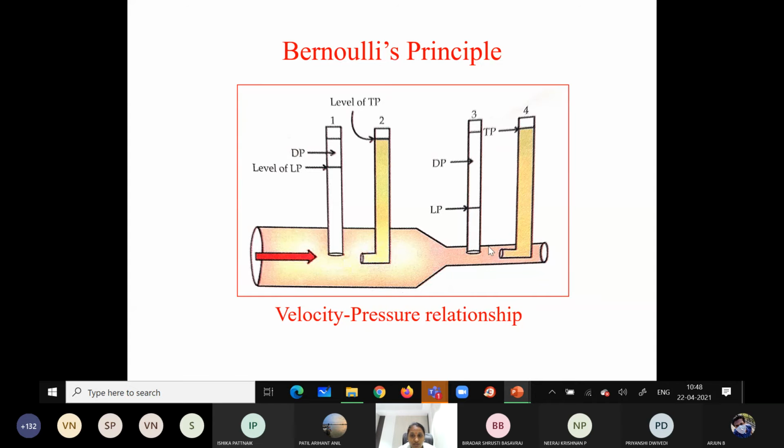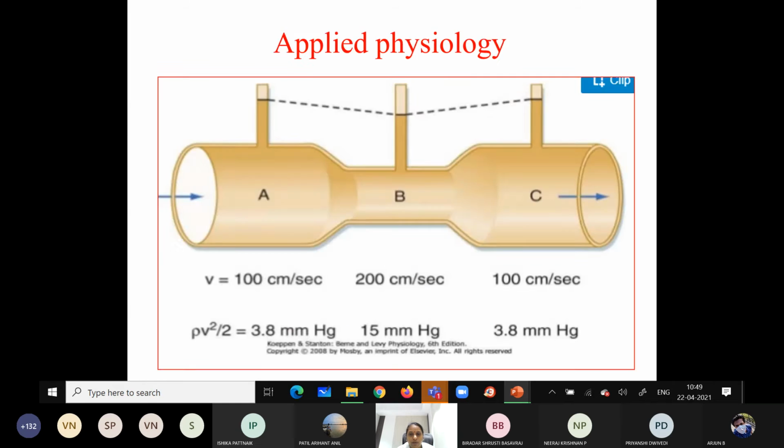Whenever the vessel constricts, the cross-sectional area becomes less. Because of that, kinetic energy will be more and the lateral pressure will be less. Because of this decreased lateral pressure, there is decreased tissue perfusion. That leads to tissue ischemia and so on. Okay, so the complications will occur.